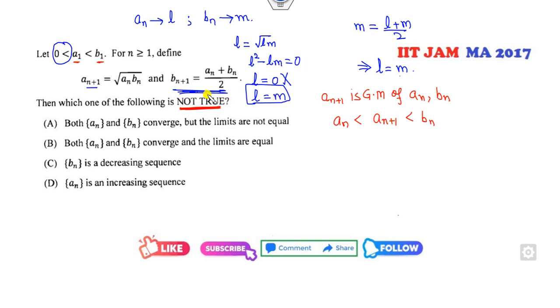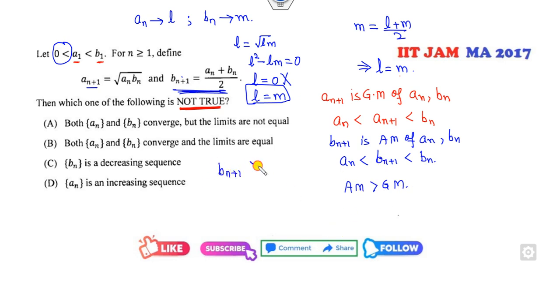Also from this, Bn plus 1 is the arithmetic mean of An and Bn. So I can say Bn plus 1 is greater than this one, and we all know the arithmetic mean is always greater than the geometric mean. That means Bn plus 1 is greater than An plus 1.